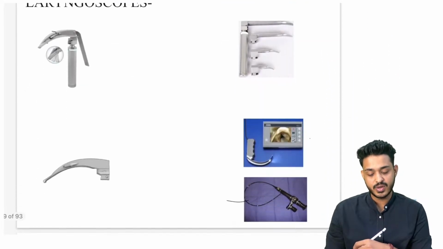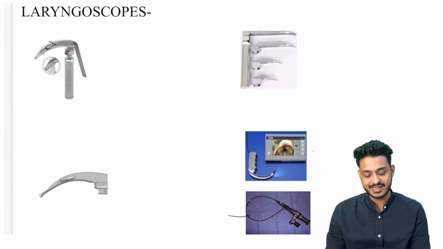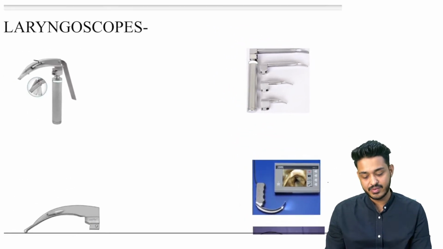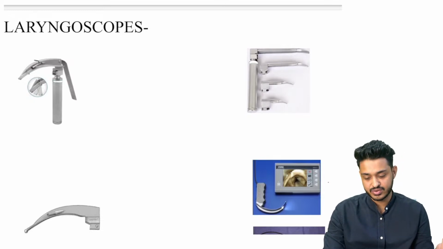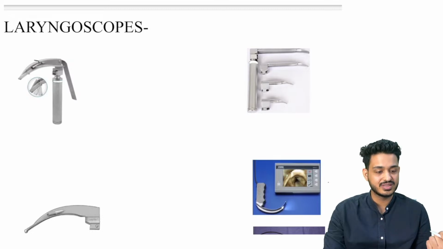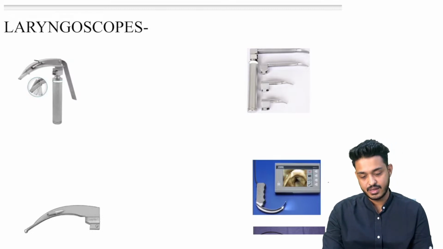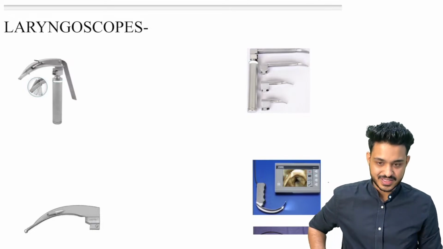Let's move on, so what are the laryngoscopes that we are having? We are having these laryngoscopes. Can anyone tell me what this particular laryngoscope is? Yes, try to answer. Is it your McCoy? Is it your Miller's? What is it? What kind of laryngoscope is this?